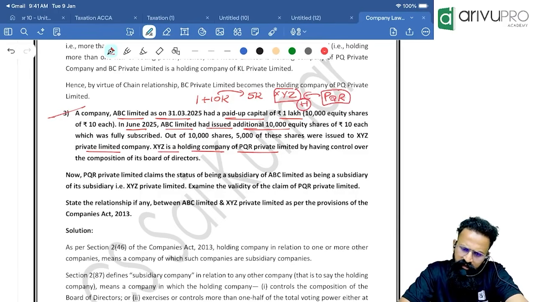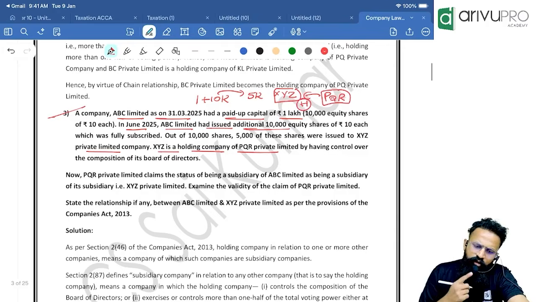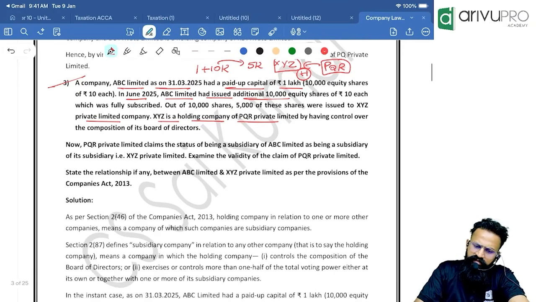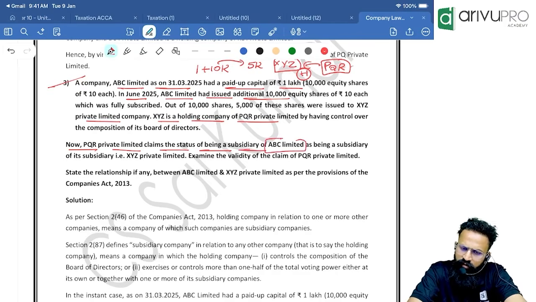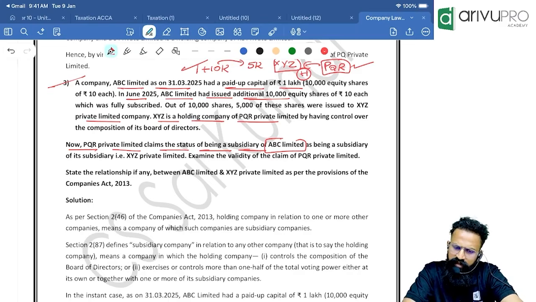XYZ is a holding company of PQR Private Limited by having control over the composition of board of directors. Now PQR Private Limited claims the status of being a subsidiary of ABC Limited. PQR is claiming to be a subsidiary of ABC Limited as being a subsidiary of its subsidiary, that is XYZ Private Limited. Examine the validity of the claim of PQR Private Limited.